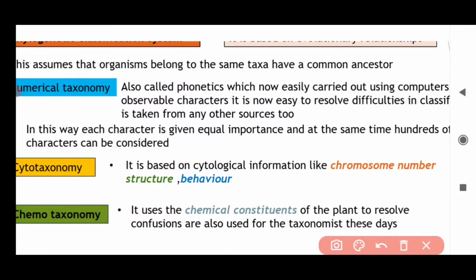So many characters are there, and for each character they give a code or a number, and according to that code they consider all the characters and calculate using computers, so that it is easy to include all the characters and give equal weightage to them.